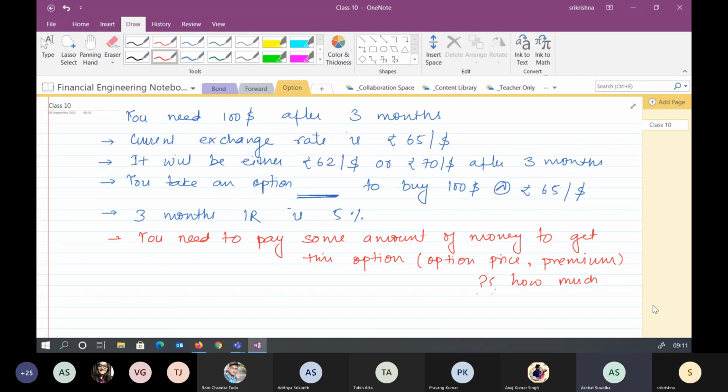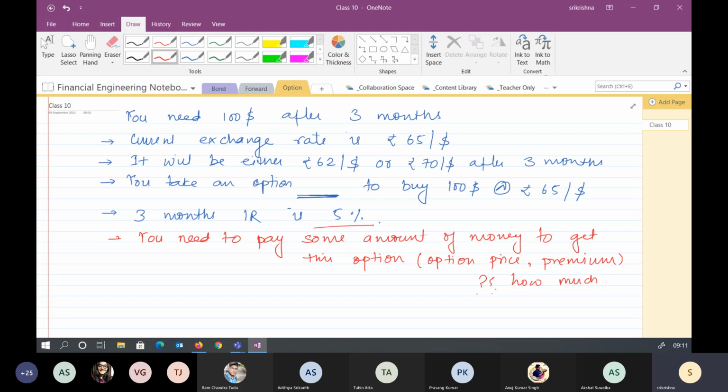Sir, what is this 3 months interest rate, 5%? It is the risk-free interest rate. If you take a loan of 100 rupees, after 3 months you have to repay 105. Or if you deposit 100 rupees, you will get 105 rupees after 3 months. For simplicity I have assumed it to be 5%, so that my calculation looks easy. So what should be the strategy which Akshat needs to follow?